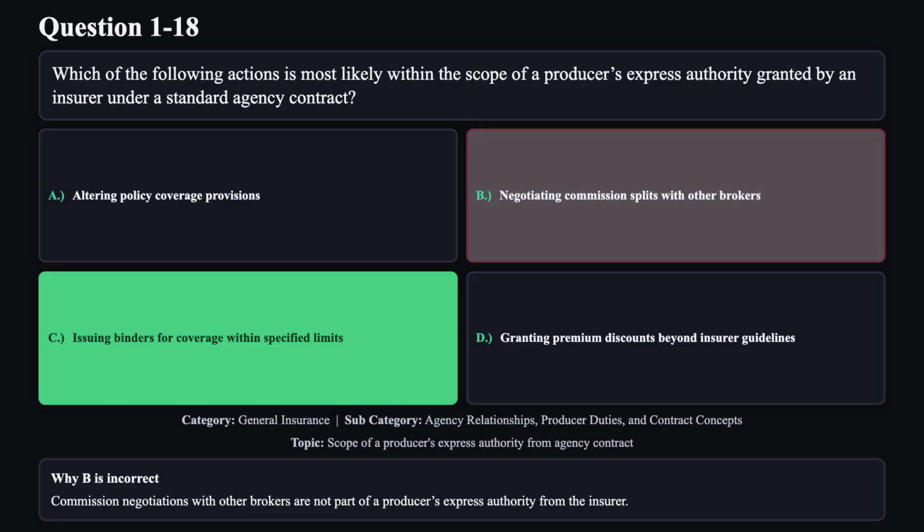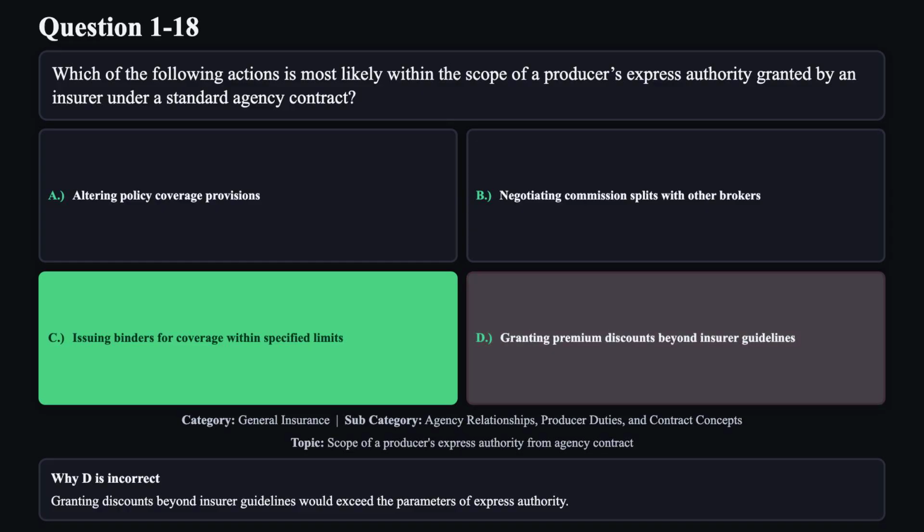Reason B is not correct. Commission negotiations with other brokers are not part of a producer's express authority from the insurer. Reason D is not correct. Granting discounts beyond insurer guidelines would exceed the parameters of express authority.